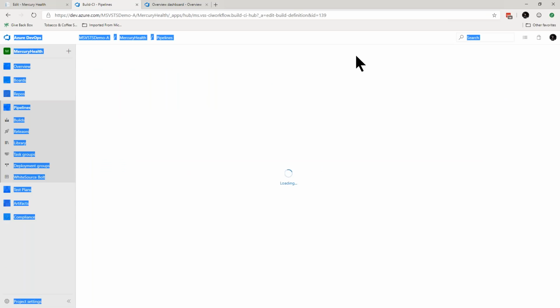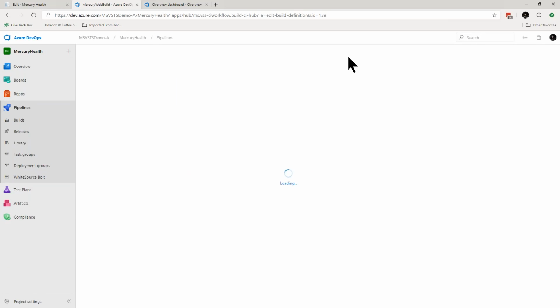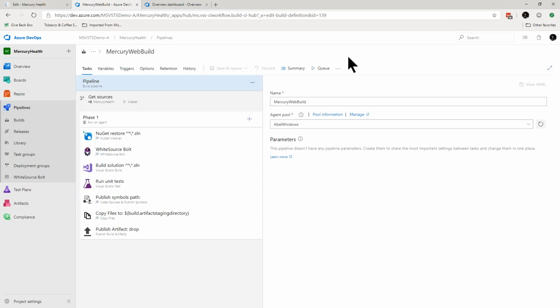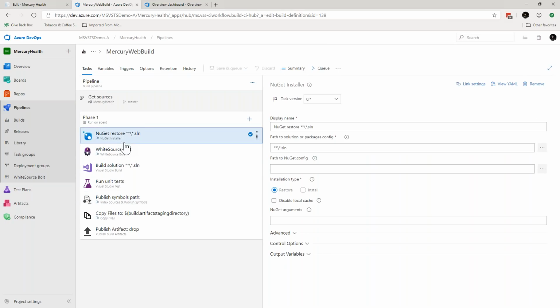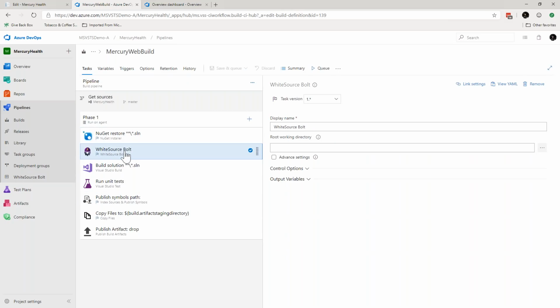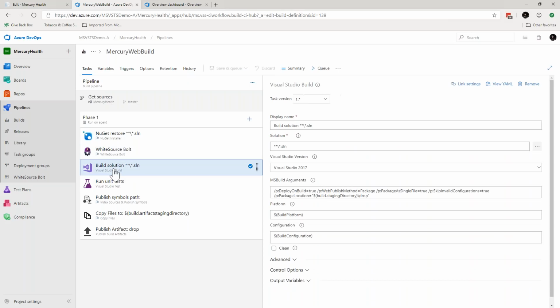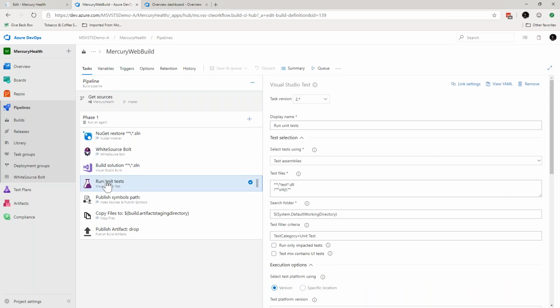The way the pipeline works in Azure DevOps is basically, it's a task runner where it runs one task after another, after another, after another. So literally what I'm doing is I'm restoring my packages from NuGet. I'm going to scan all of my code using WhiteSource to look for security flaws in any open source libraries that I'm using. I'm going to build my solution using Visual Studio, and then run all of my unit tests. And when that's done, and if everything looks good, let's publish my symbols, copy all the build artifacts, and then publish those build artifacts to my drop location, right?